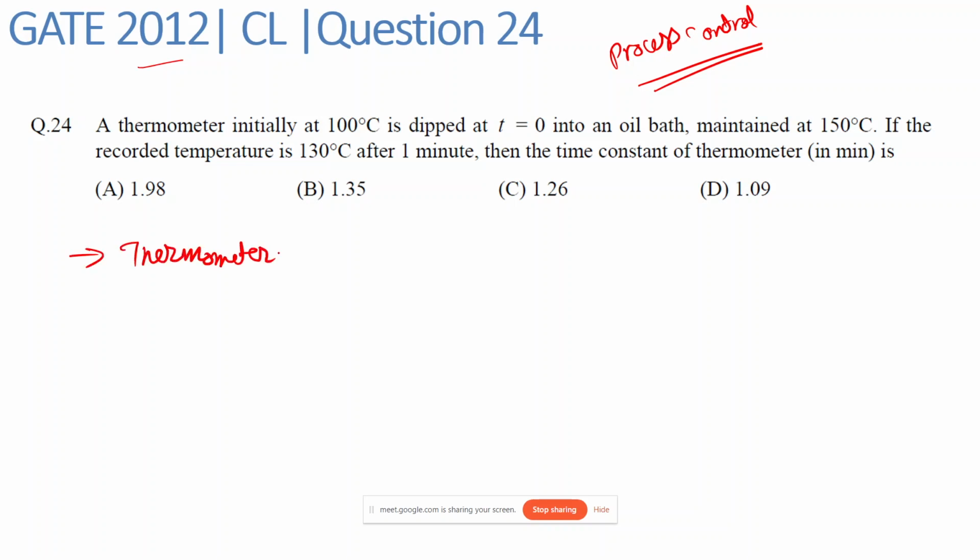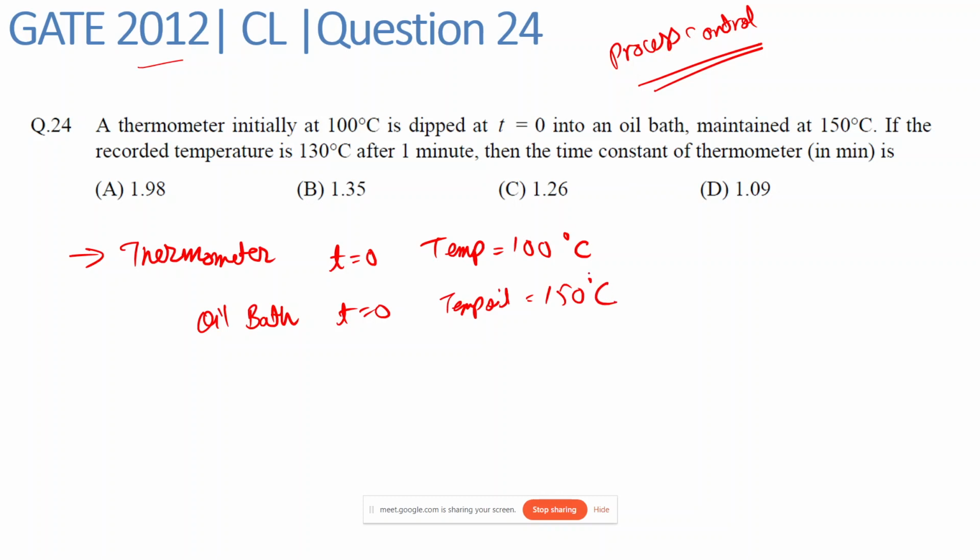given a thermometer which is at 100 degrees Celsius at time t equal to 0. Temperature is 100 degrees Celsius. And then we have this oil bath which is maintained at time equal to 0. Temperature of the oil bath is 150 degrees Celsius.